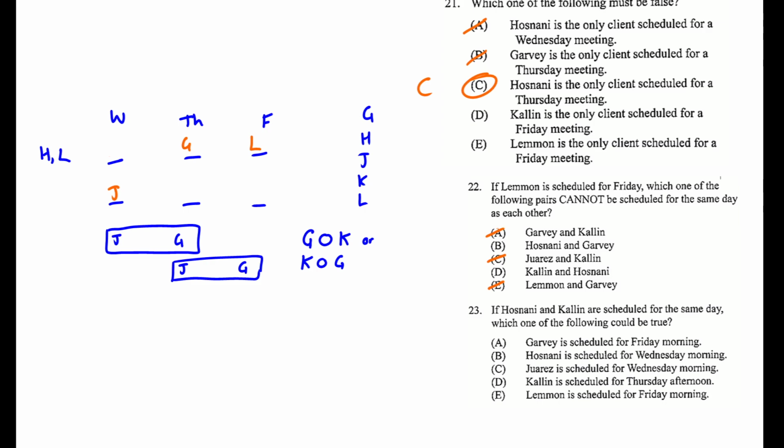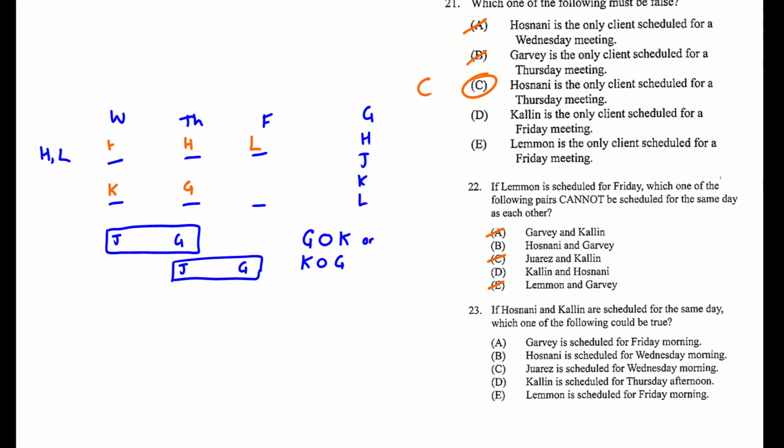So can we put H with G? Is this possible? So in order to do this, and what I'm thinking with H and G is if H and G are going to be together, it has to be like this. So can we force this to work? And it's only going to work if we put K here, have a distance of 2, and we put